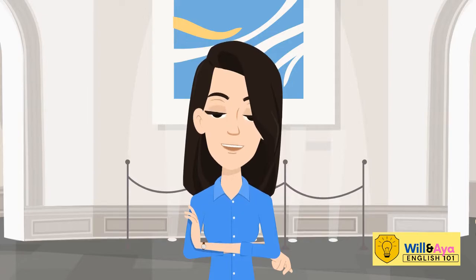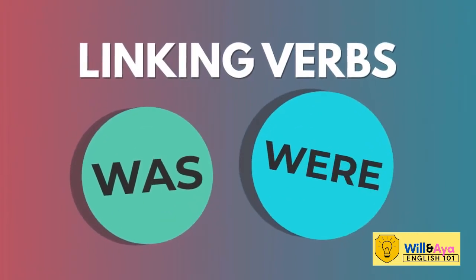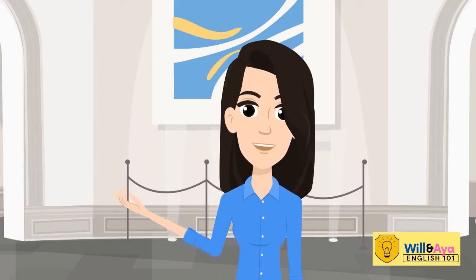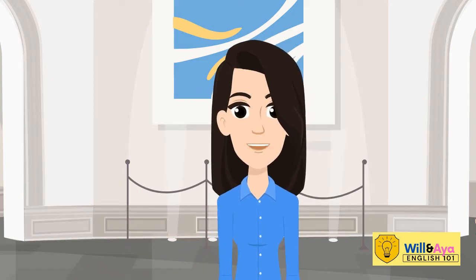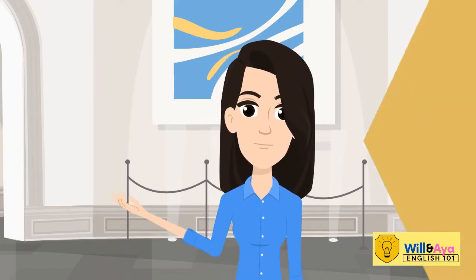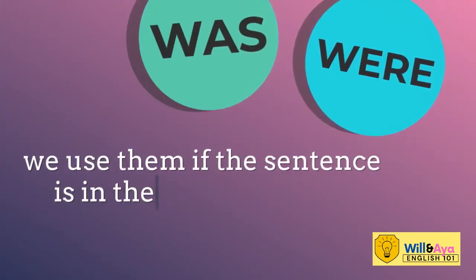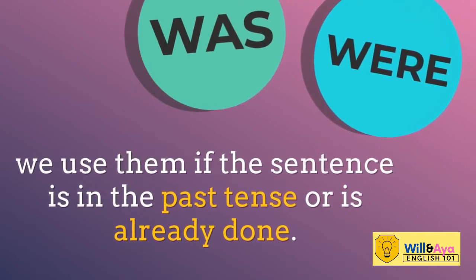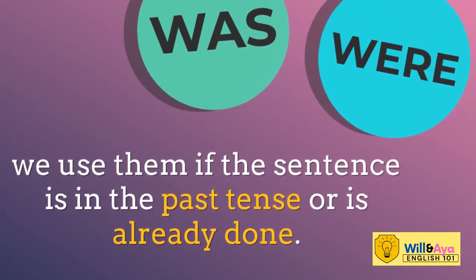You all did great! We can now proceed to another set of linking verbs, which are was and were. Was and were basically just have the same use as is and are. The only difference is that we use them if the sentence is in the past tense or is already done.